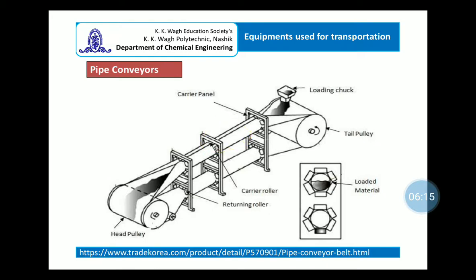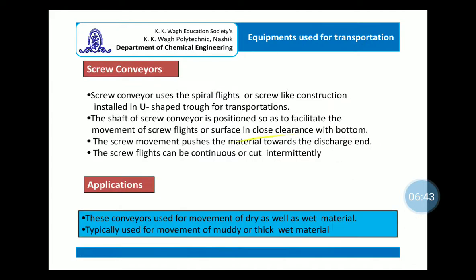In this way, over the distance, the material remains inside the pipe shaped enclosure, and therefore without spillage, without any weather disturbances, the material can be transported. These are the hexagonal arrangement of the idlers, which turns the belt into a pipe shape and thereby facilitates the transportation.